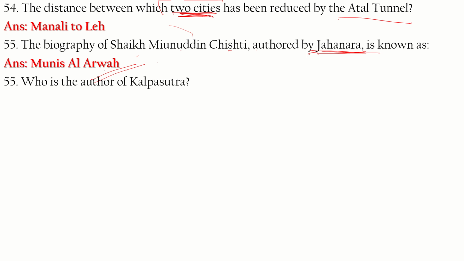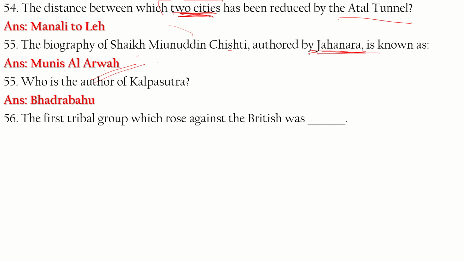Question 56. Who is the author of Kalpa Sutra? The author of Kalpa Sutra is Bhadrabahu.